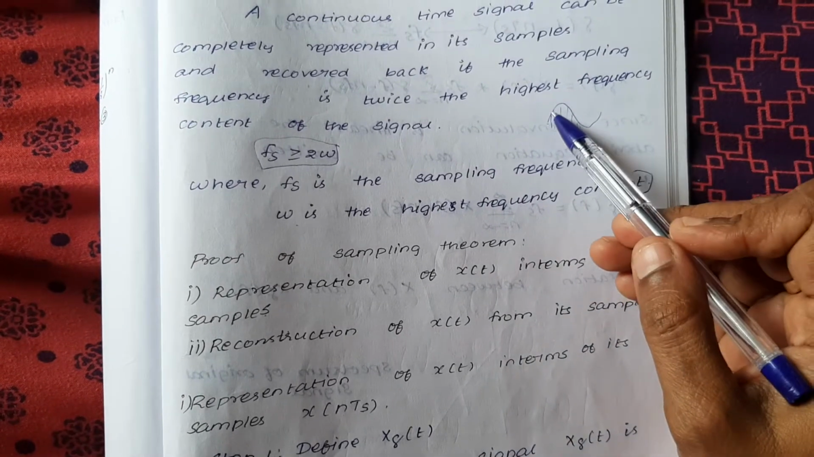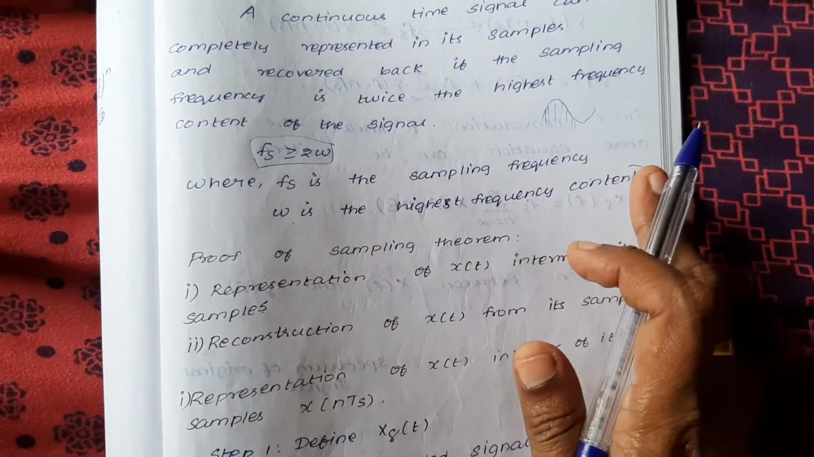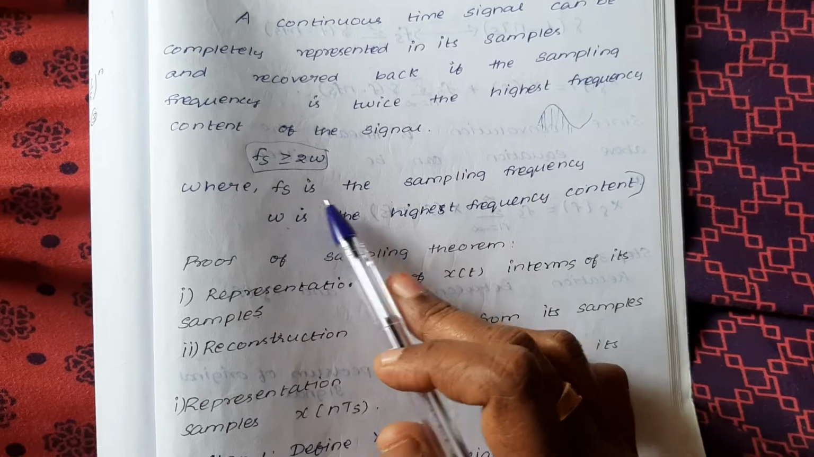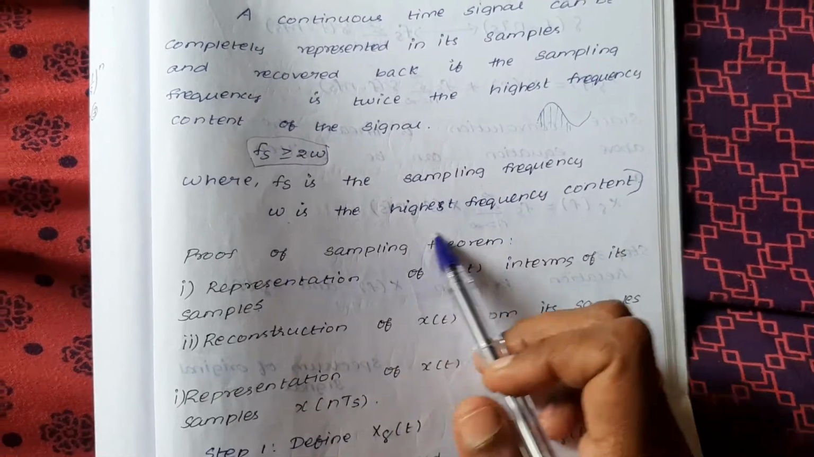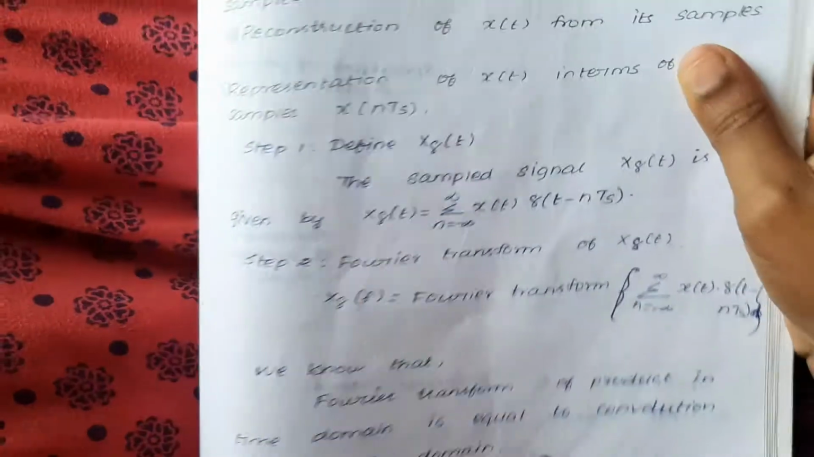Same thing, you are taking a sample and measuring a problem, or measuring a theorem. Here fs is the sampling frequency and omega is the highest frequency content. So now we are doing the proof.